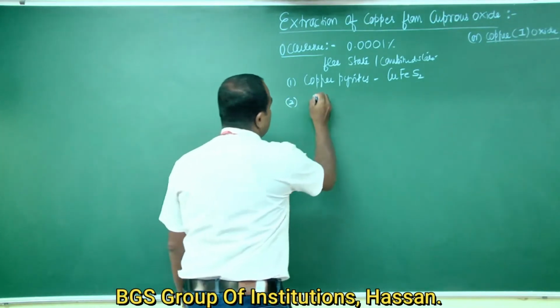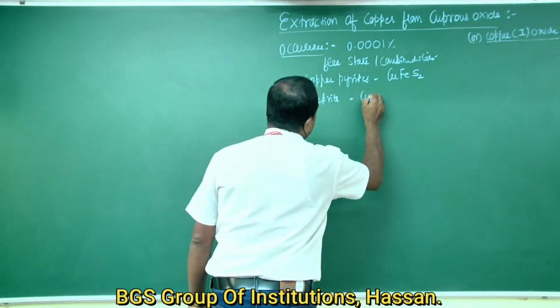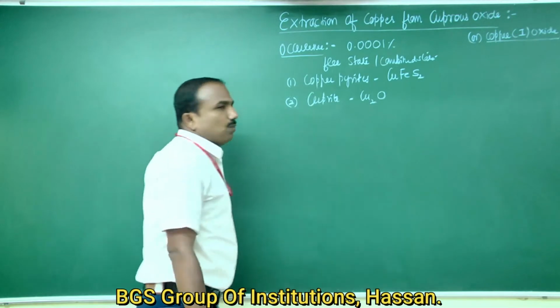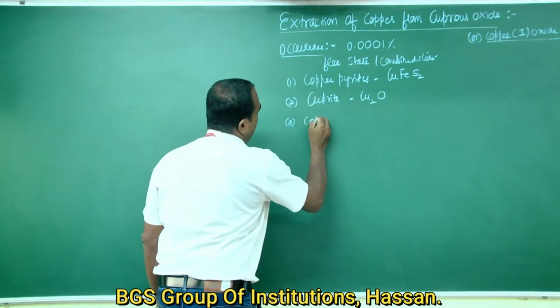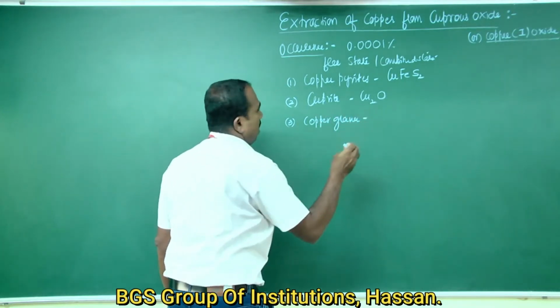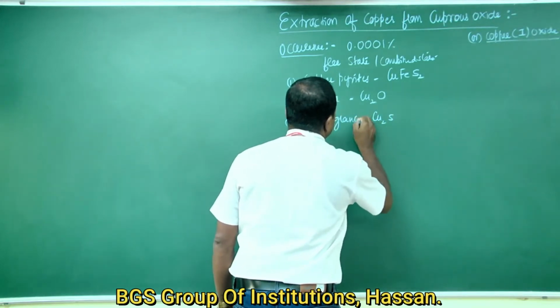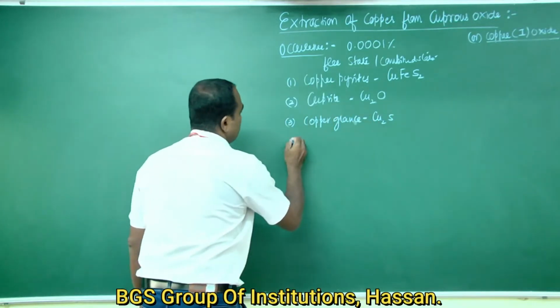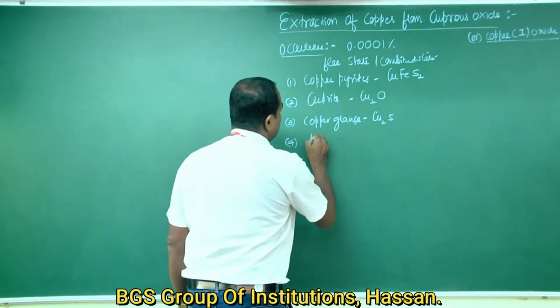Second one is cuprite, composition Cu2O. Third one is copper glance, composition Cu2S. Fourth one is malachite.